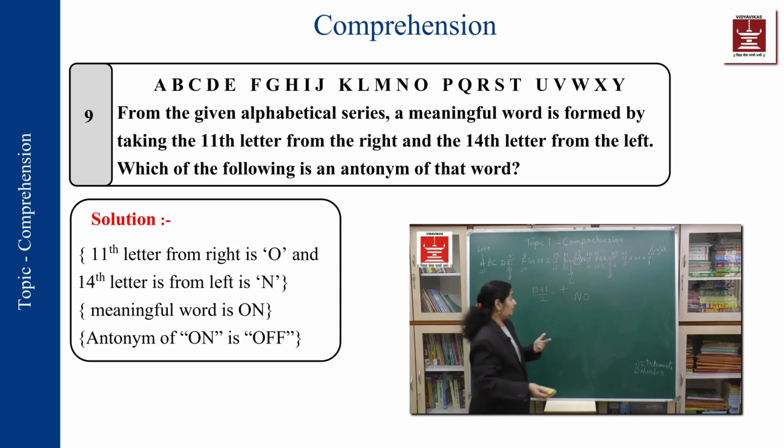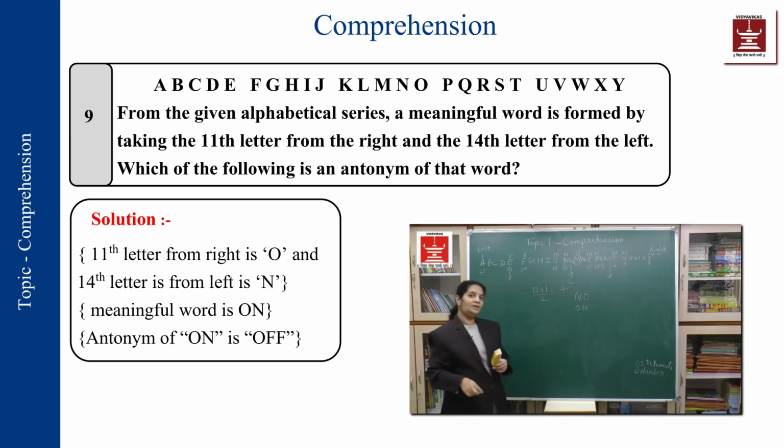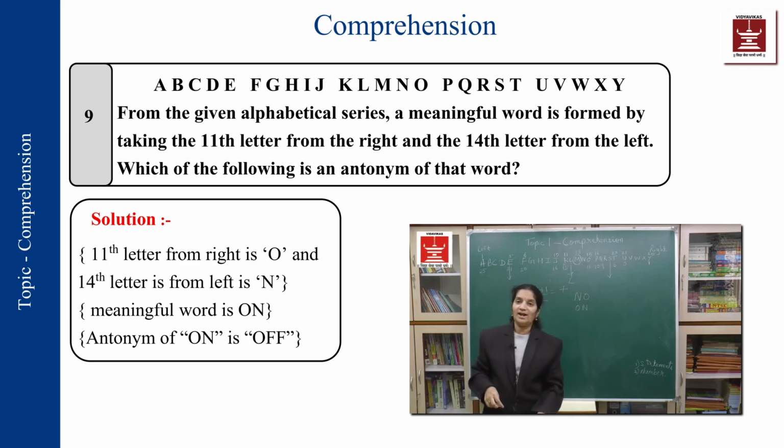Now, even if it is "no" over here, I can use this as "on" also, because in my options I don't have "yes." What do I have? I have "off." My options are come, on, no, and off. O double F, off.